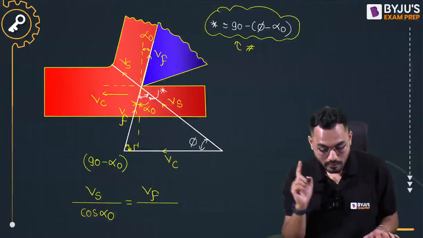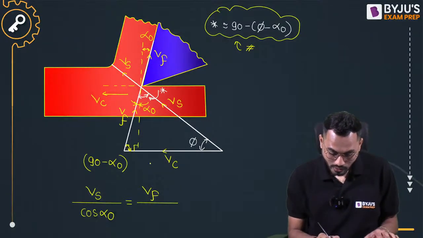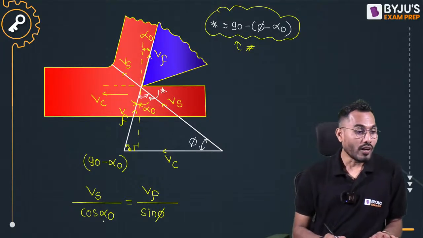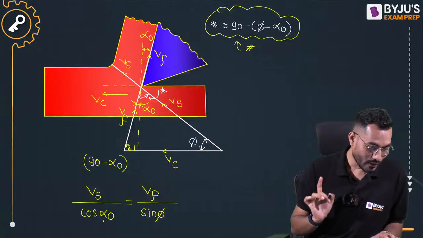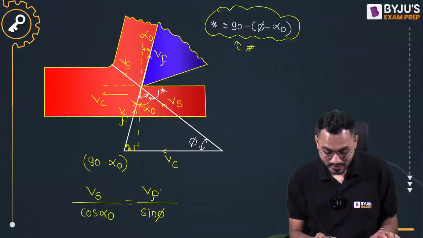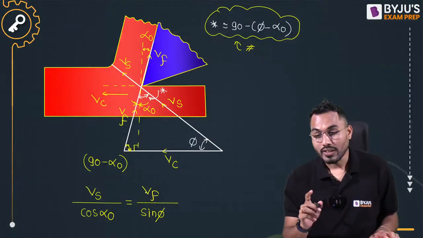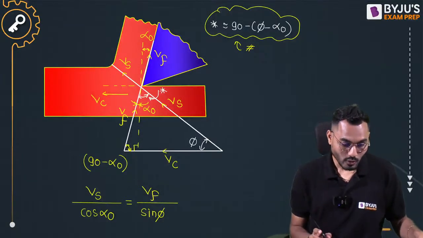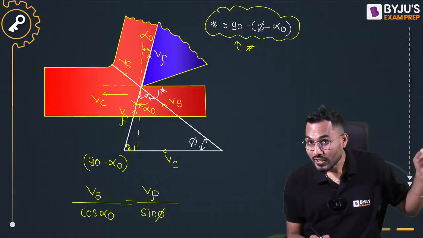It will be cos(phi minus alpha 0). I'm taking what? Vf. Opposite to that is what exactly? sine phi. Right, fine. So the alpha 0 value we know, 10 degrees. The Vf value, the chip flow velocity, is also known to us. The phi value we have just calculated.